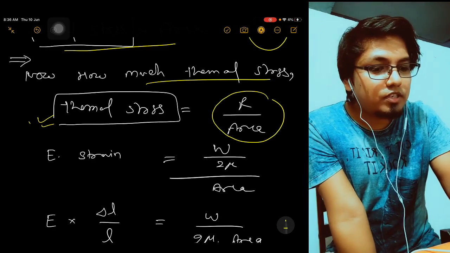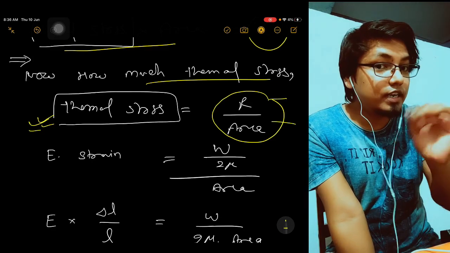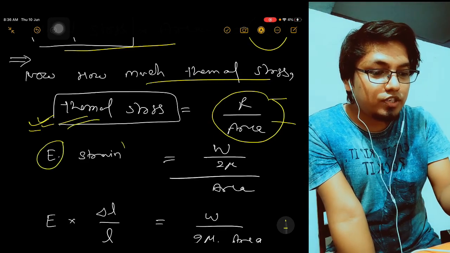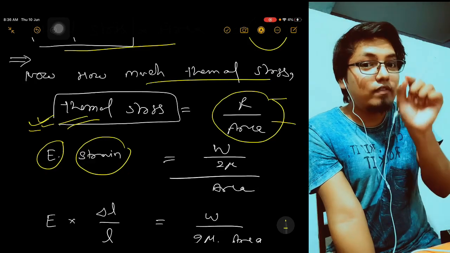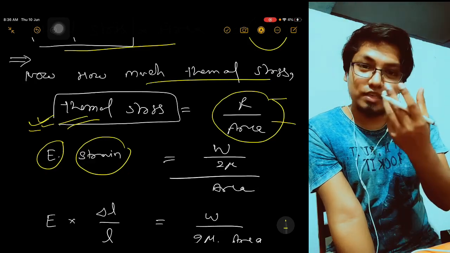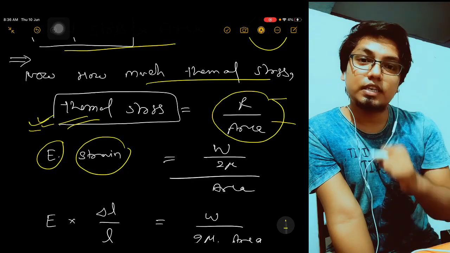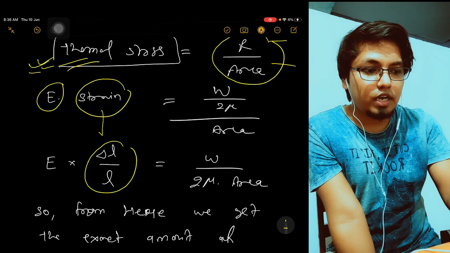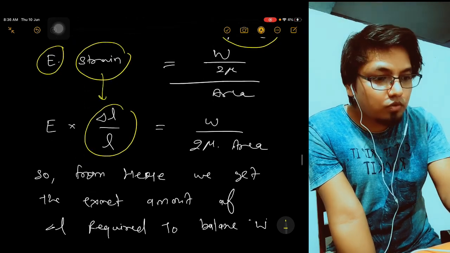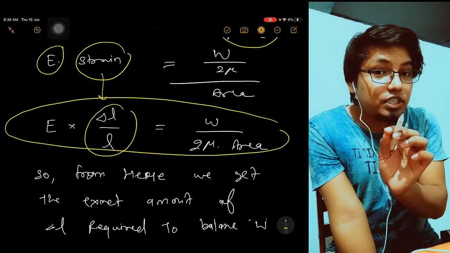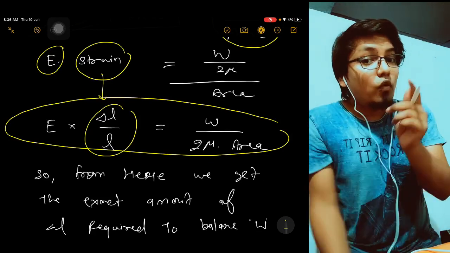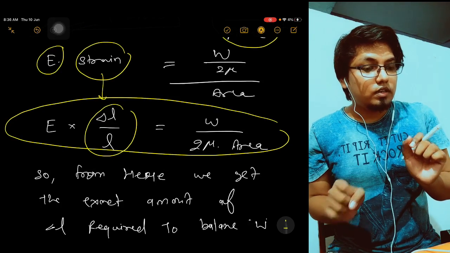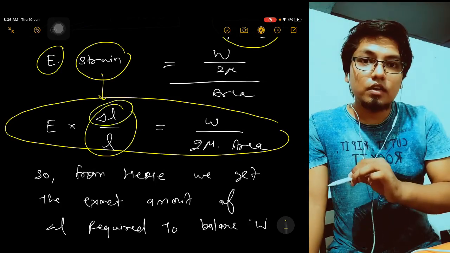Now thermal stress is R by area, correct? So thermal stress is nothing but load by area. R we are considering as the load. So thermal stress you can also find out by E into strain, because in strain only you have del L. So finally the situation is based on del L, how much del L you should increase. We know strain value is del L by L, so substitute here. From this equation you can achieve the amount of del L that will create that much required reaction.